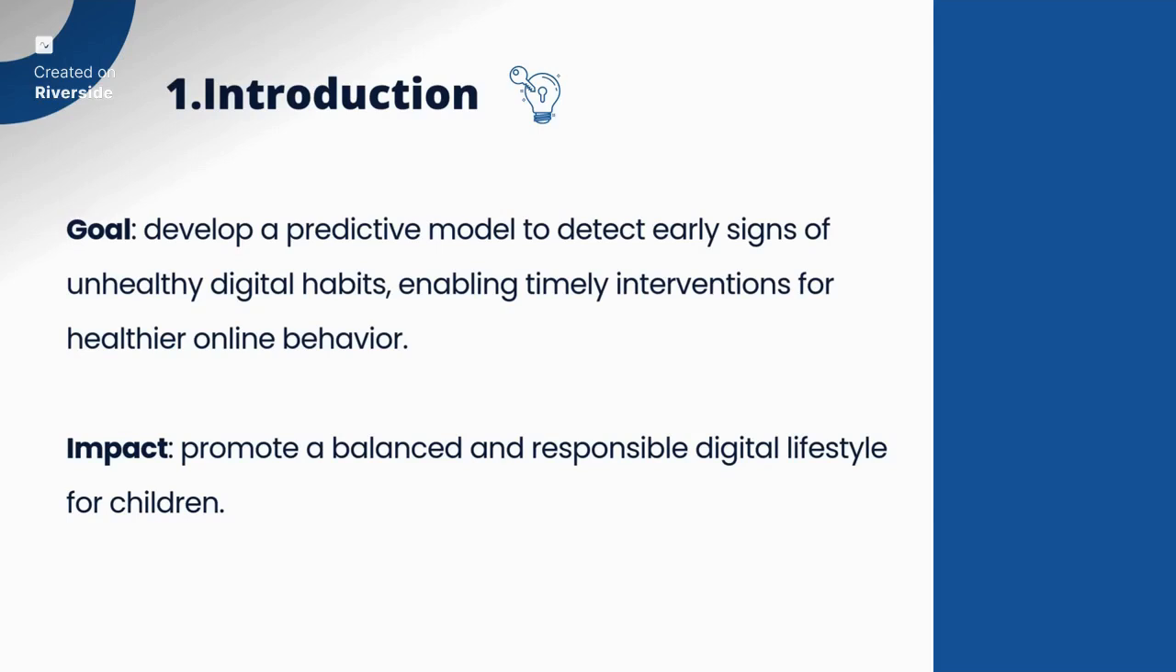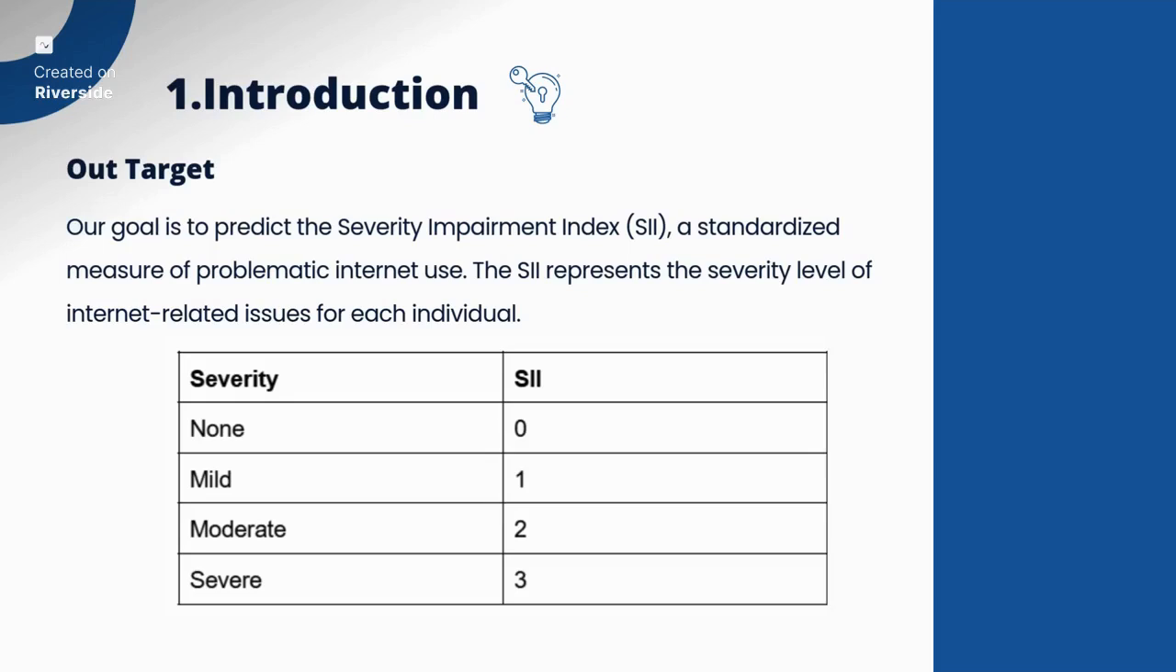So the value that we are predicting in this competition is the Severity Impairment Index. In short, it is SII. It is a standardized measure of problematic internet use. The SII represents the severity level of internet-related issues for each individual. As you can see in this table here, each SII value corresponds to a severity level of problematic internet use. 0 for none, 1 for mild, 2 for moderate, and 3 for severe.